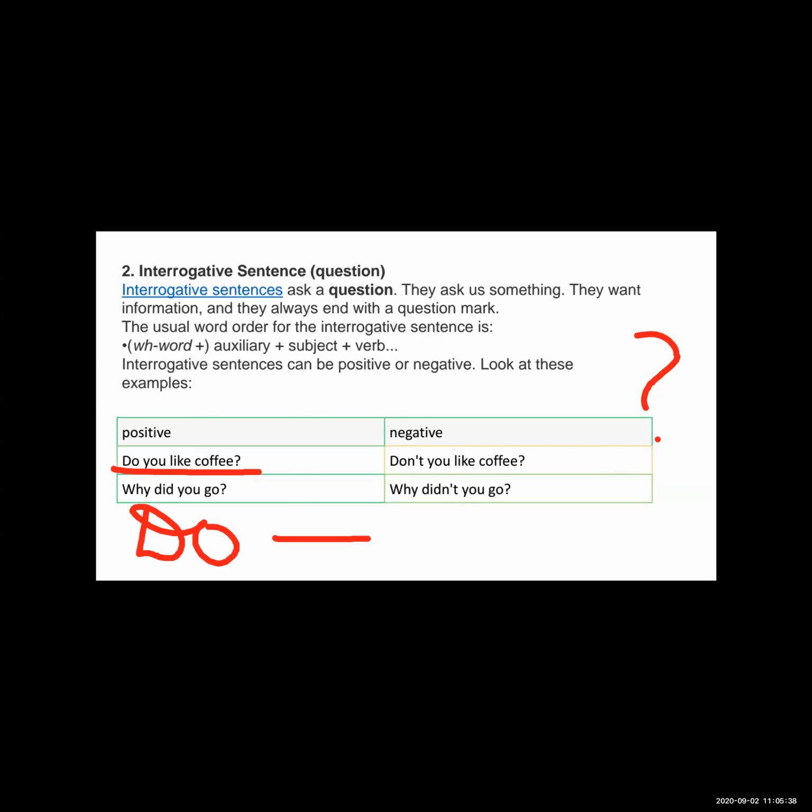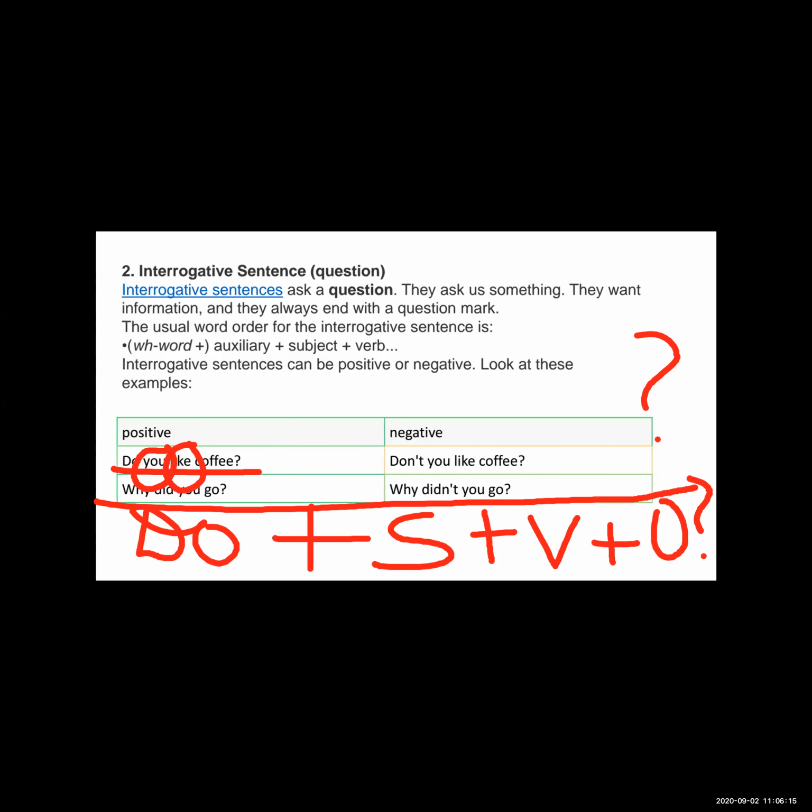First there is a verbal question word, that is do, which means it is the auxiliary. So the verbal question starts with the auxiliary. After that we have to add the subject. Which is the subject here? That is you. Then we add the verb. Which is the verb here? That is like. After that there is an object, and last there is a question mark. So it is the word order, or we can say the formula of the interrogative question.